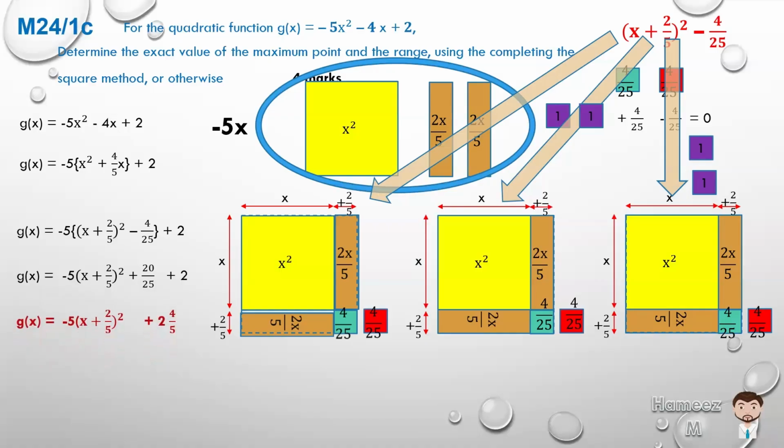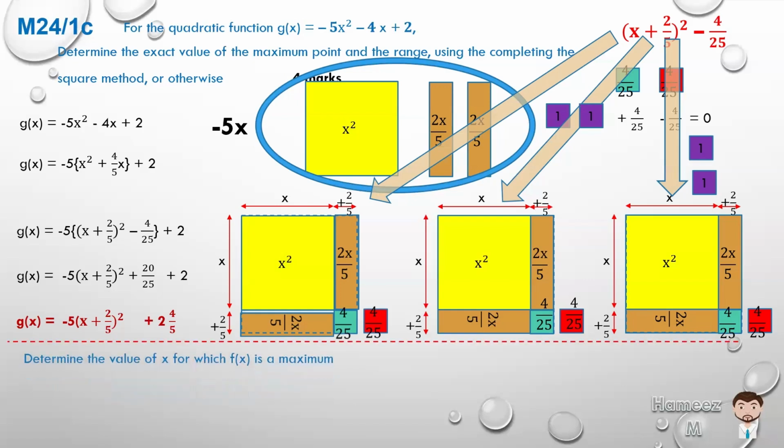So we've actually rearranged the equation from the form on top, g of x equals minus 5x squared minus 4x plus 2, to be in the form of completing the square: -5 times x plus 2/5 squared plus 2 4/5. And now for the next part, determine the value of x for which f of x is a maximum.